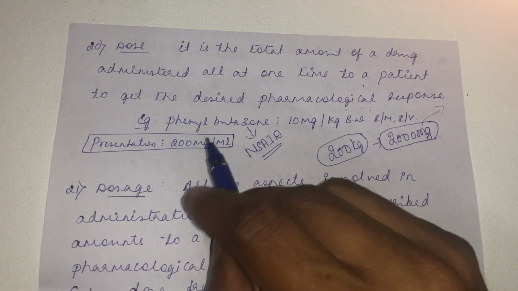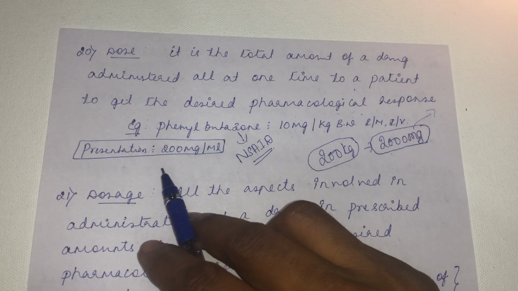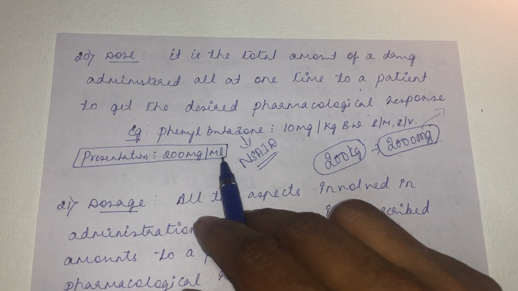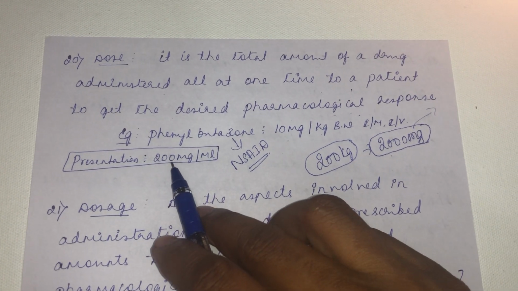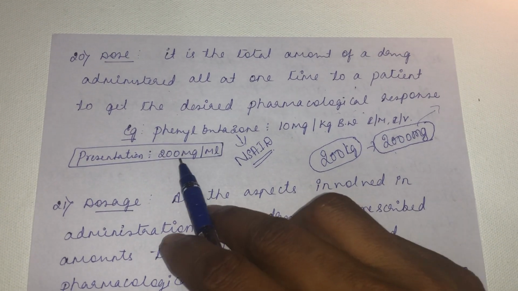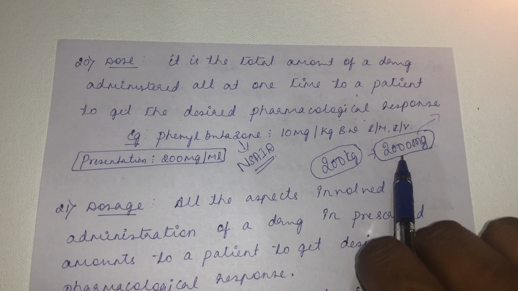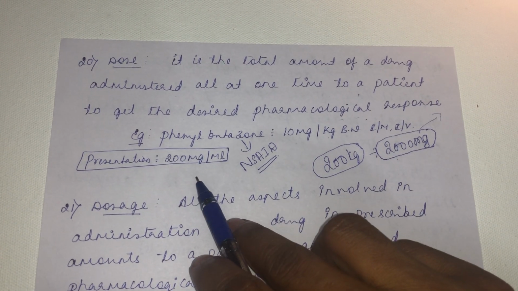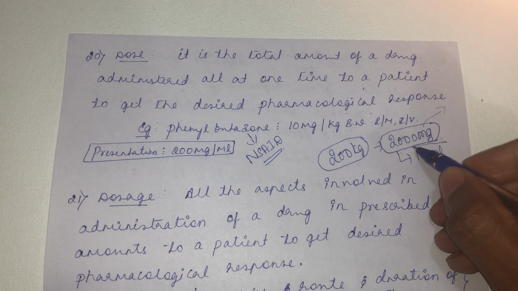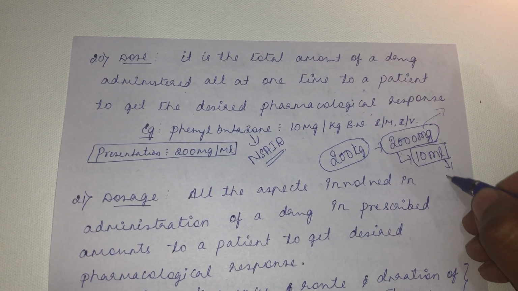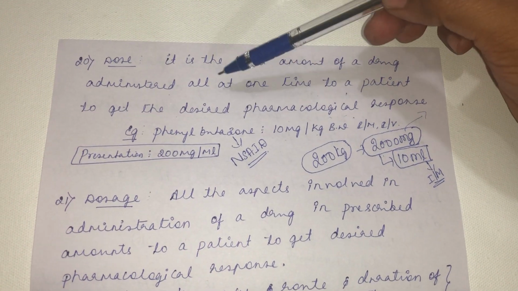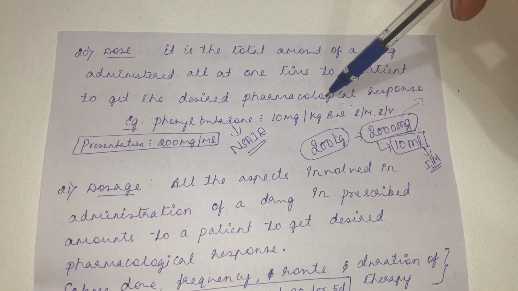For that, the phenylbutazone injection bottle will have a presentation. The presentation tells you that phenylbutazone injection has 200 milligram per ml. In the bottle itself, it will be mentioned. What do you mean by this? 200 milligram of phenylbutazone will be there per ml of the injection. So what is the dose? 2000 mg. Per ml contains 200 mg, so for 2000 mg, we need 10 ml. So you take 10 ml of phenylbutazone and give it through the intramuscular or intravenous route, and this 10 ml becomes the total amount of drug you are administering all at one time to a patient to get the desired pharmacological response.